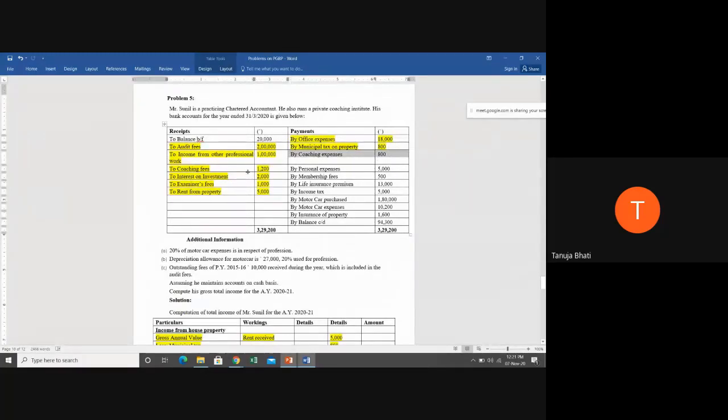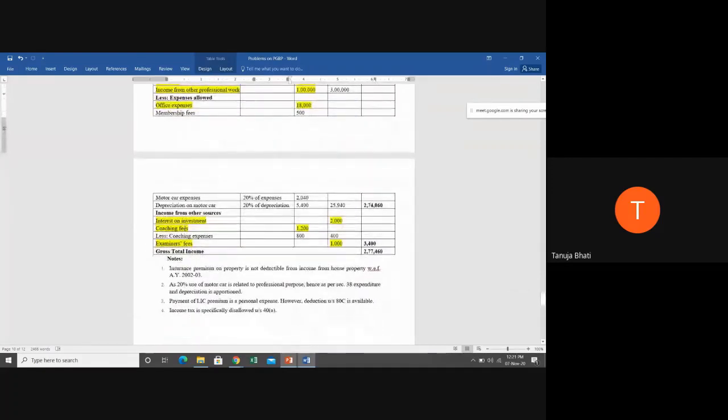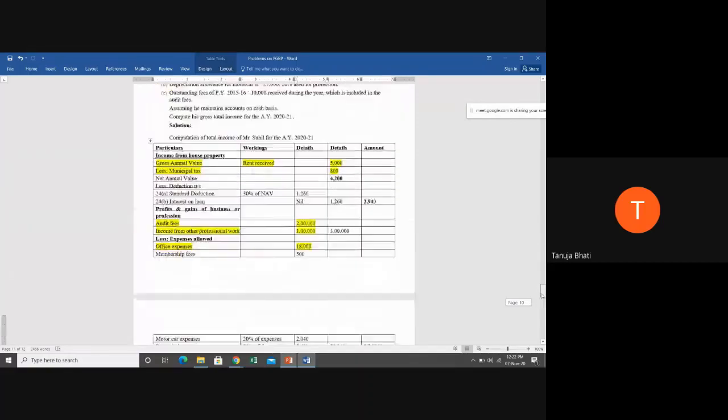Next, by coaching expenses. Now, when the coaching fees is income from other source, then coaching expense should be shown under which source of income? If the coaching fees is an income from other source, coaching expense also will be shown in income from other sources only. So less coaching expenses from your coaching fees, you have to deduct your coaching expenses. Then you will get your net coaching fees as ₹400. So from the respective income, you have to minus the respective expense in order to get the net income.